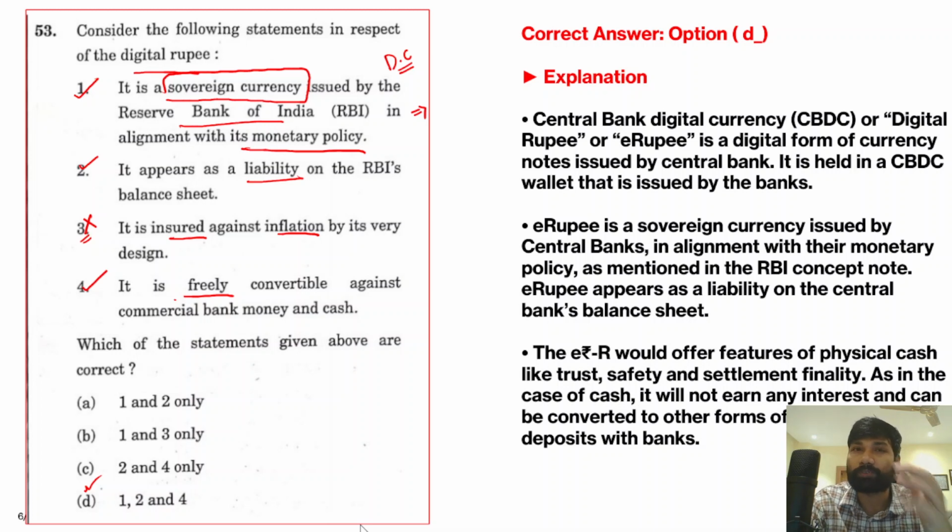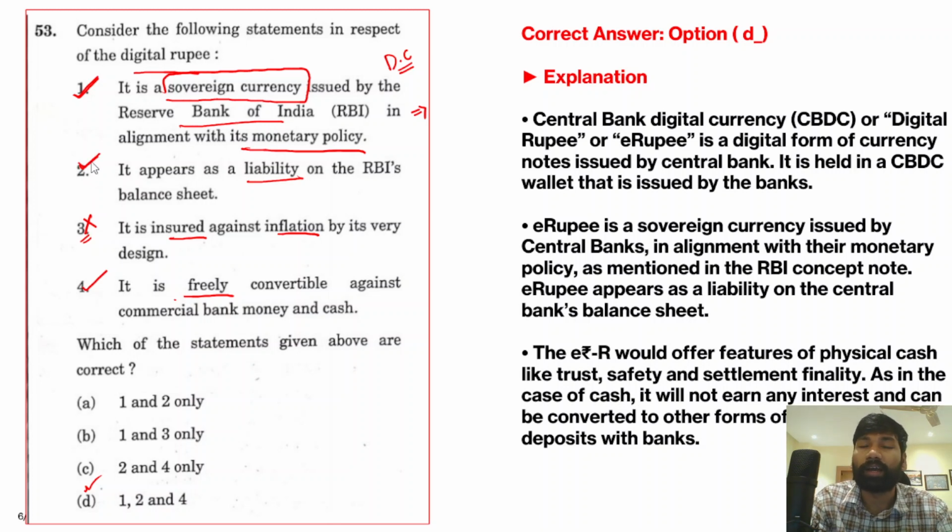Digital rupee is a form of digital currency which was issued by the Reserve Bank of India, and in fact it is a sovereign currency because it is guaranteed by the state, and at the same time the Reserve Bank of India also issued it in alignment with the monetary policy. This statement is absolutely correct. The second statement: it appears as a liability on the RBI's balance sheet.